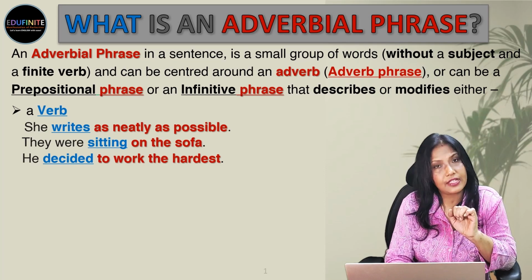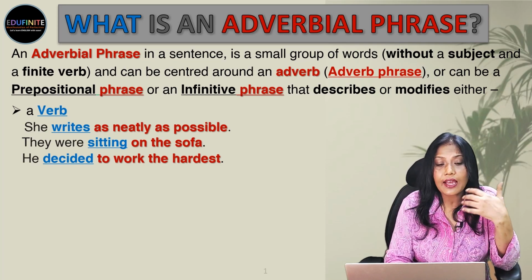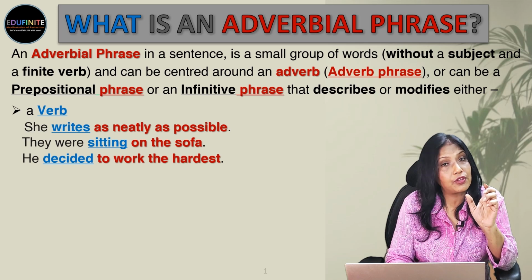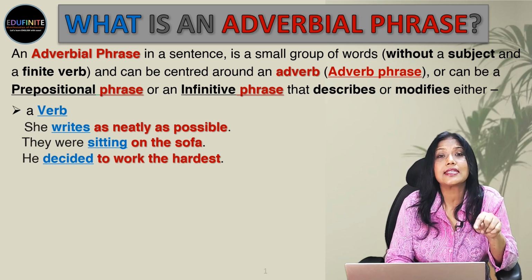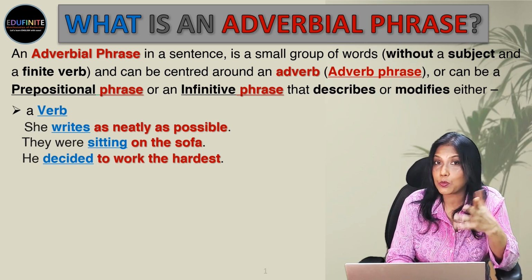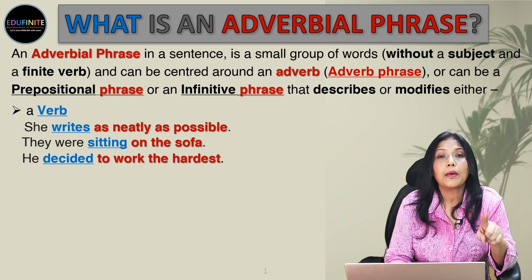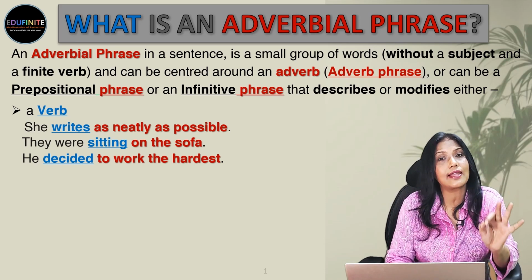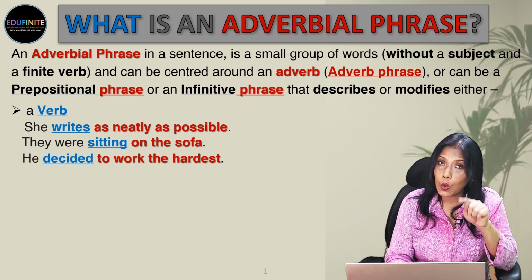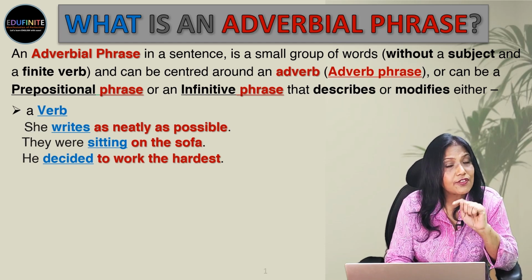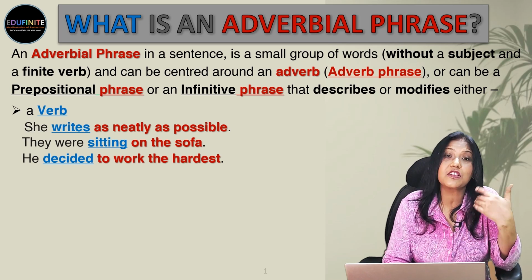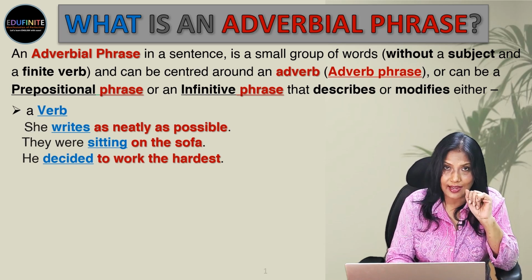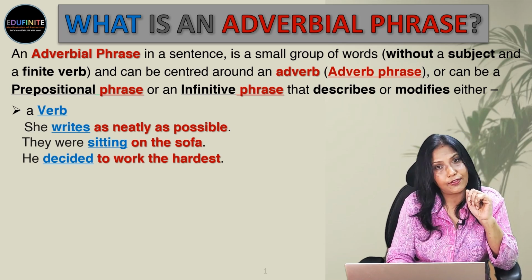So this infinitive phrase is giving us more idea about the verb decided. Hence, this is an adverbial phrase. Why? Because the main important thing about an adverbial phrase is it functions like an adverb. So here, though it is an infinitive phrase, it is functioning as an adverb, telling us more about the verb decided. So this is an adverbial phrase.